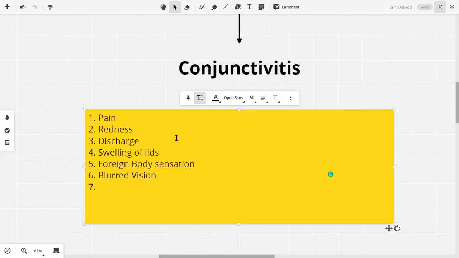Focus on how I presented this blurred vision history, because blurred vision is a component of many other diseases, including diseases of the cornea, the iris, uveitis भी हो सकता है, retina की disease भी हो सकता है, cataract में भी blurred vision somewhat हो सकता है, glaucoma में भी हो सकता है. In conjunctivitis specifically, the blurred vision will be due to this discharge. यही कहेगा कि इतनी discharge है कि मुझे नजर में मसला होता है. और क्या हो सकता है?